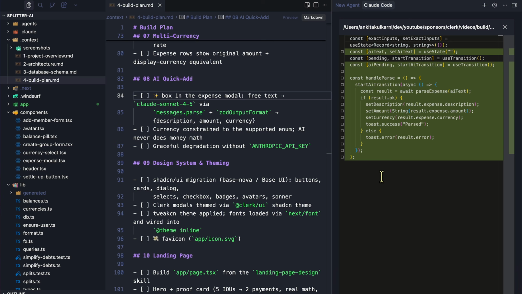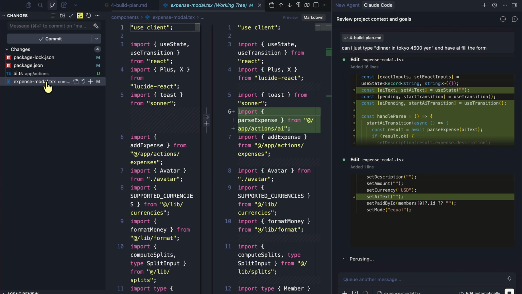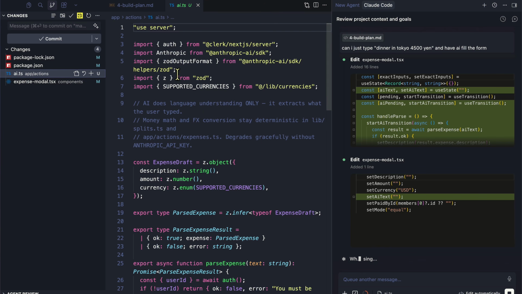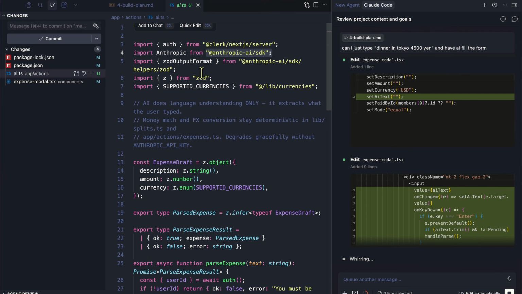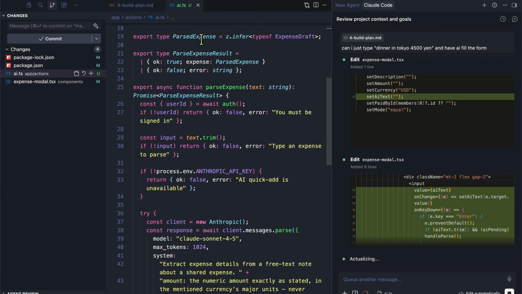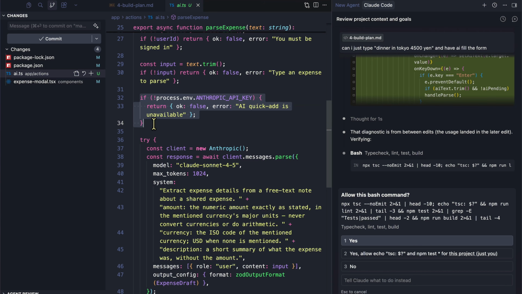All right, so now it's parsing the expense, right? So if we go to the changes, it has added this new action called AI. It's imported the Anthropic SDK. Again, every single thing should go through auth. So it also has auth because the user ID must be present. And if there is no API key, it's going to complain about that and throw an error.